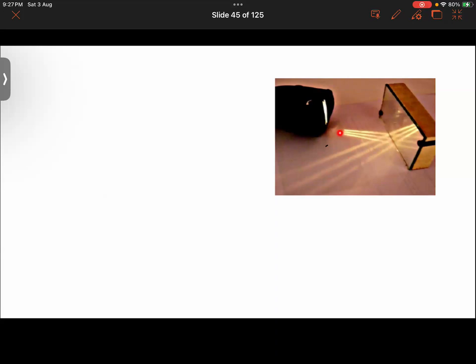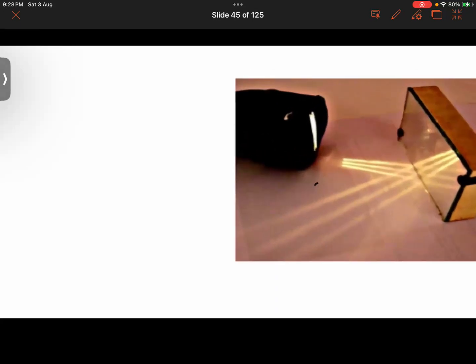I mean to say that the light ray here is traveling in air, as it came at an angle. We'll be learning about the laws of reflection as well. So here we get to see that the light rays, as they strike the smooth surface of this plane mirror, bounce back into the air. It was coming from the air, came in contact with the solid object, that is the plane mirror, and then bounced back. And here you can notice that it is bouncing at a specific angle, right?